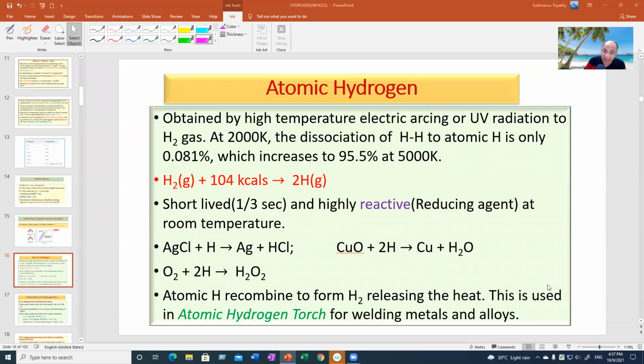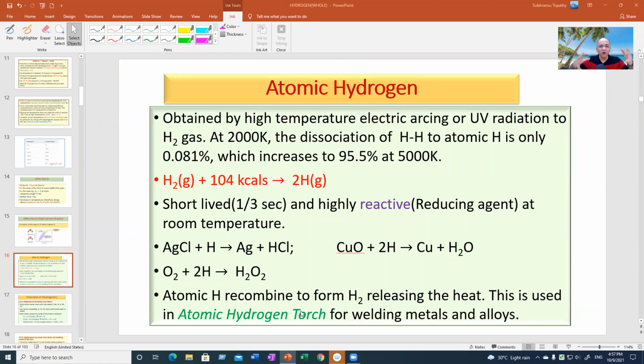Atomic hydrogen will reduce even at room temperature. It can produce hydrogen peroxide at room temperature, which hydrogen molecule cannot. But it is short-lived and you need to apply an electric arc to get it. So its application is very limited. It was used earlier as an atomic hydrogen torch.